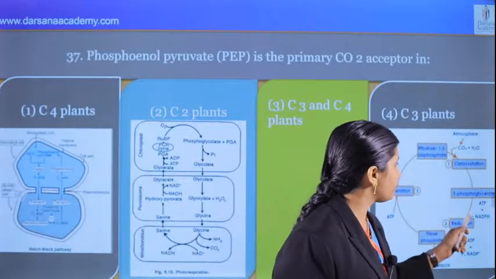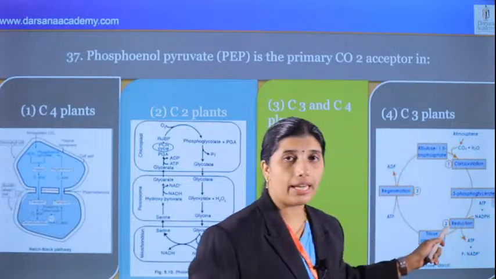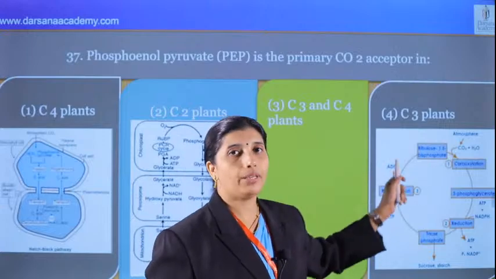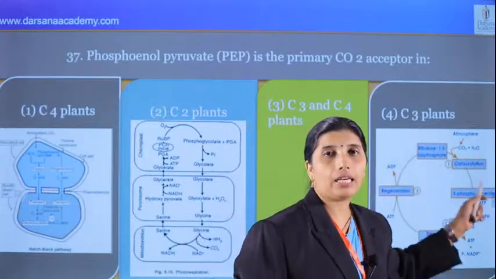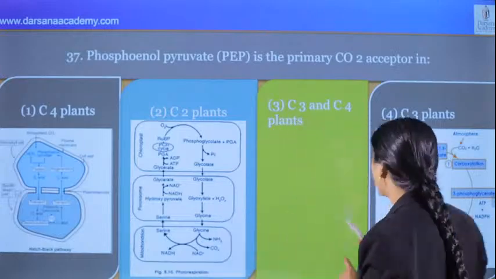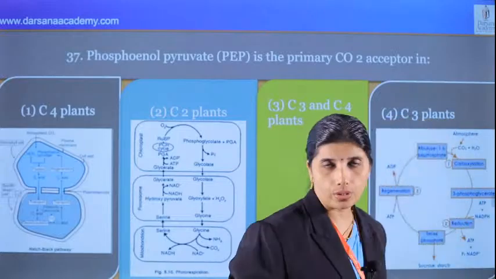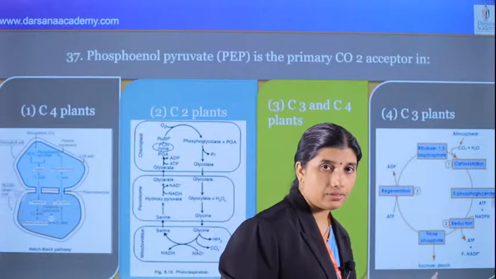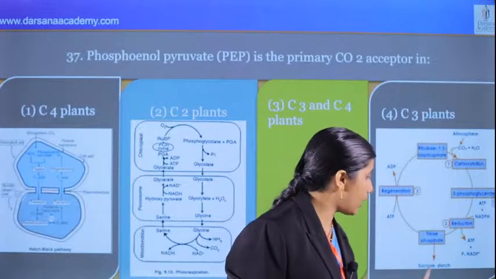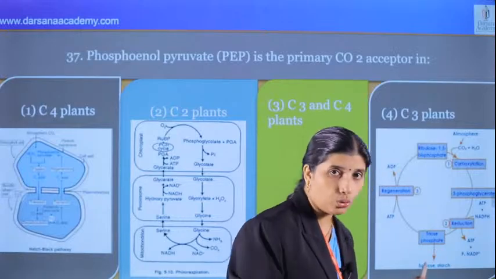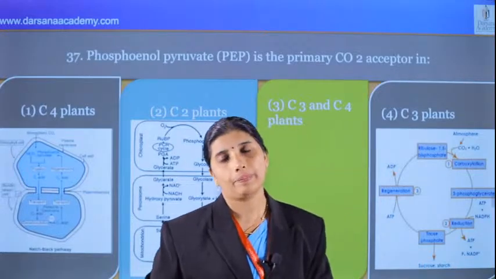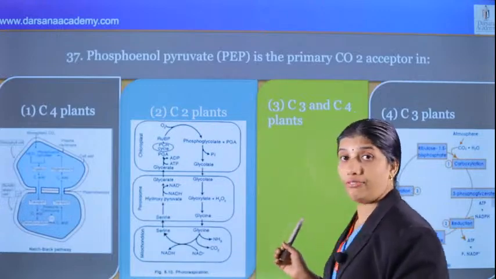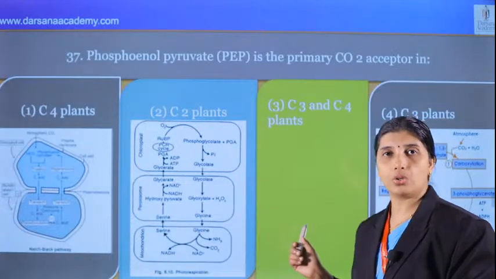That undergoes reduction using ATP and NADPH to form triose phosphate, and RuBP is again regenerated using 1 ATP. Per cycle, 3 ATP and 2 NADPH are used. 6 cycles are needed to form 1 glucose. Therefore 18 ATP and 12 NADPH are required. After formation, glucose is transported in the form of sucrose through the sieve tube and stored in the form of starch. Okay, therefore, we also have CAM plants.